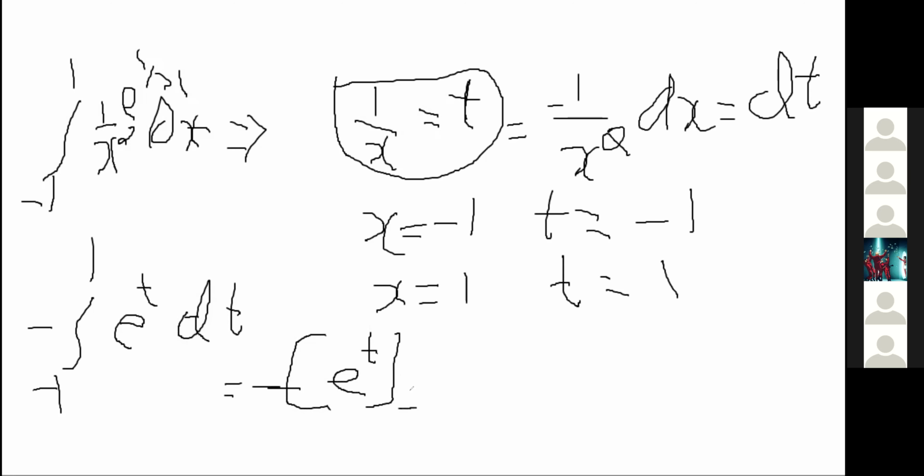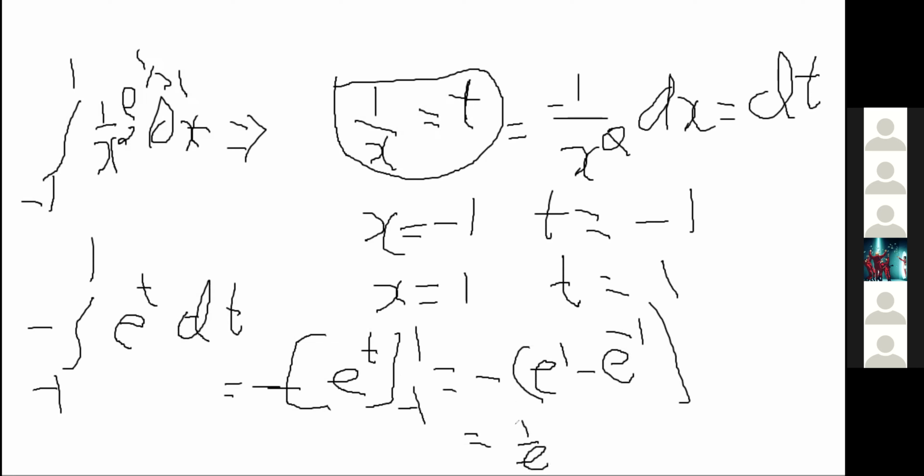So the limits vary from -1 to 1. Now you apply the upper and lower limit: minus of e power 1 minus e raised to -1. If you multiply it by the negative sign, it will become 1 by e minus e, or you can write e power -1 minus e. Is it clear?